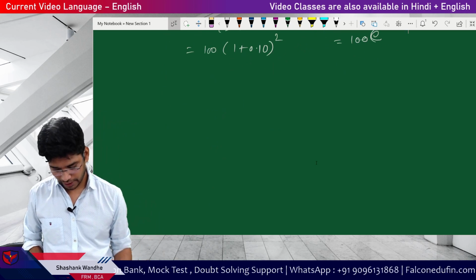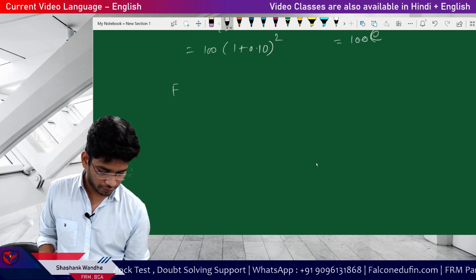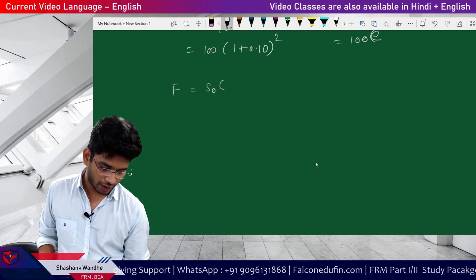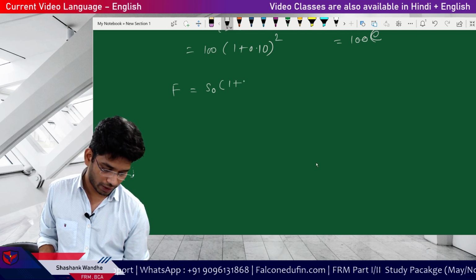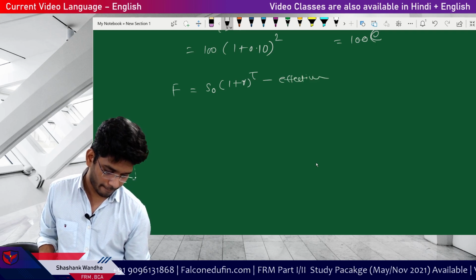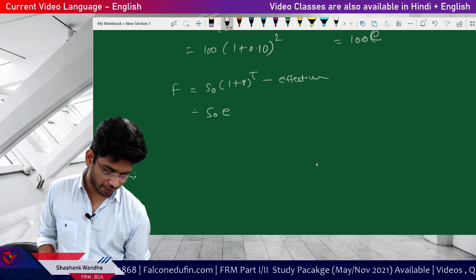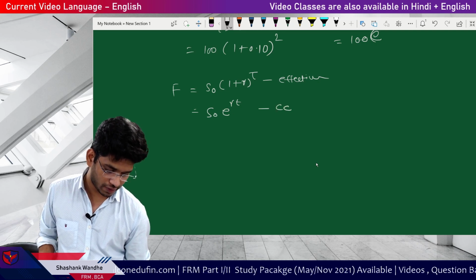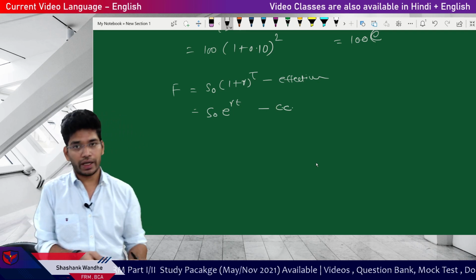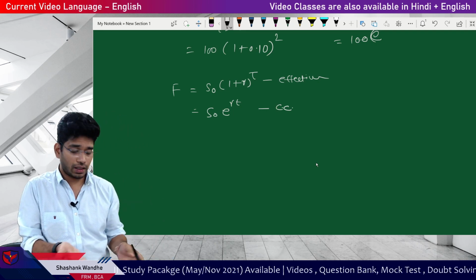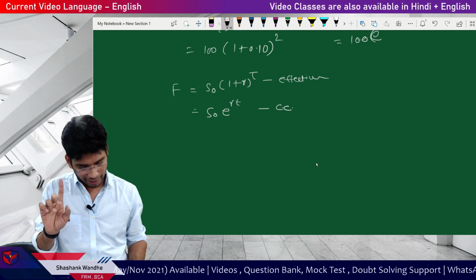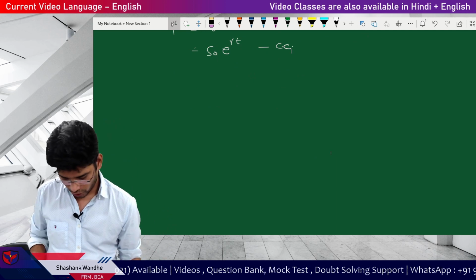So we learned the first thing here. The first thing is forward rate is equal to spot plus interest rate. Now there are two possibilities: (1 plus r) to the power t for effective, and then S0 into e to the power rt if the interest rate is continuously compounded. That's it. So this is the end of discussion. So you learn how to accommodate the interest rate, and why I'm charging this interest rate to you: because I will lose interest on this period. Very simple. Next is the storage cost.